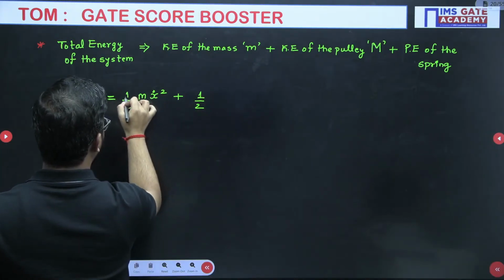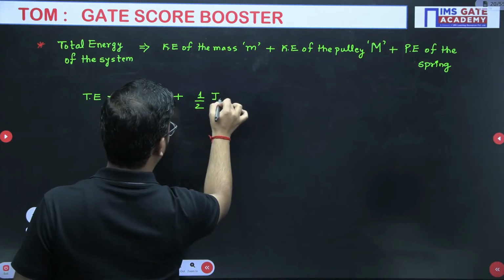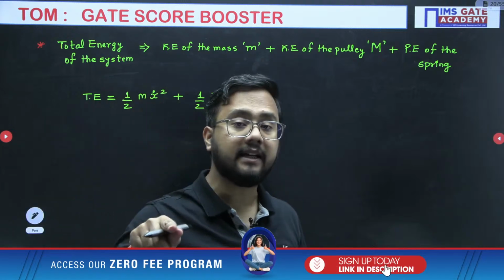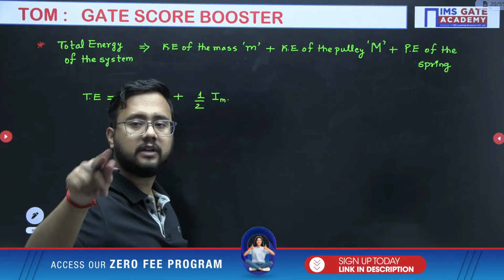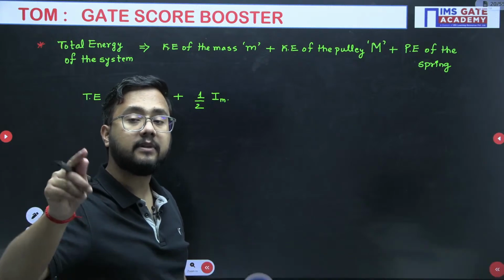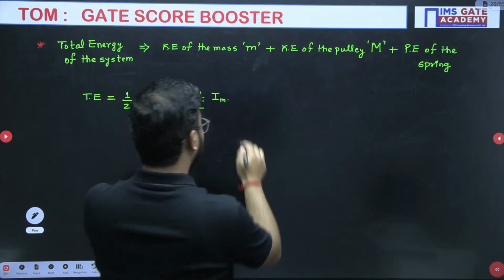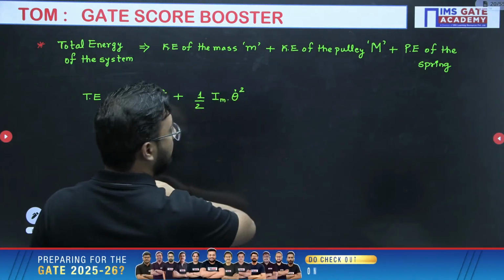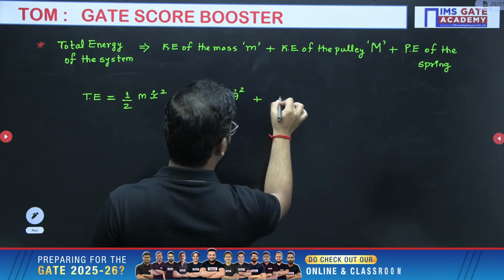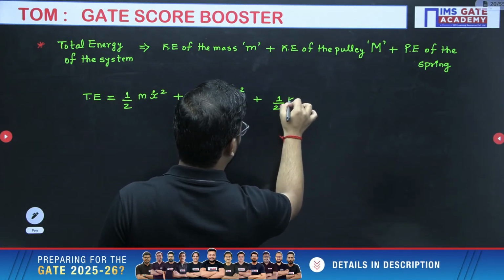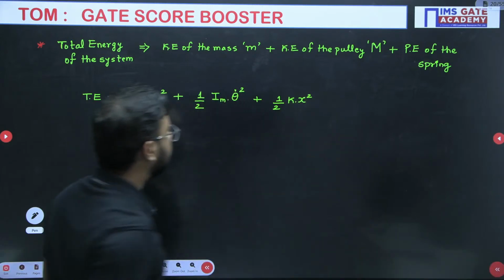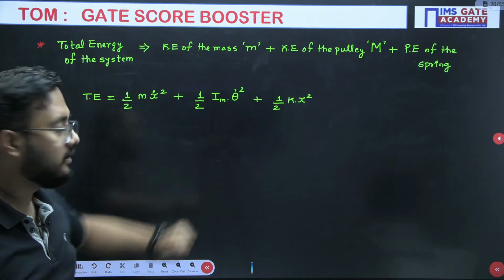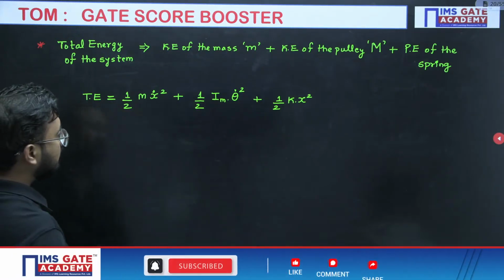Rotational kinetic energy is half I omega square. I is mass moment of inertia into omega square. Omega means d theta by dt, so d theta by dt can be written as theta dot. Instead of omega, I am writing theta dot here. And then finally, potential energy of the spring, half k x square. These are the three different types of energies we have written. So this is total energy.